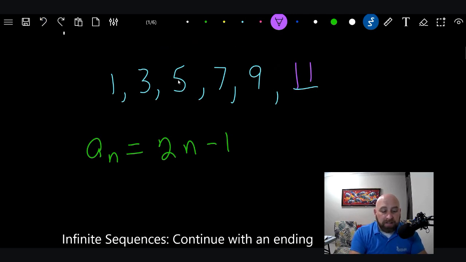Here it is: a subscript n equals 2n minus 1. You really have to define what n is. N doesn't just equal the number. N tells you which number in the sequence you're talking about, the ordinal number.